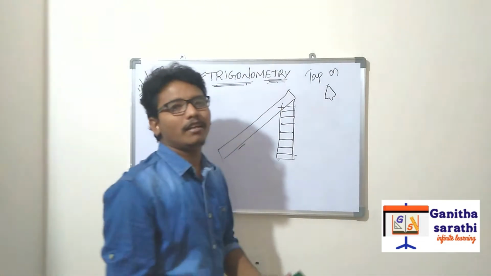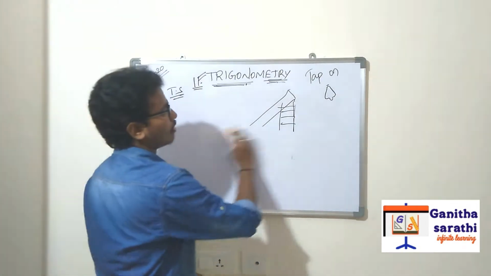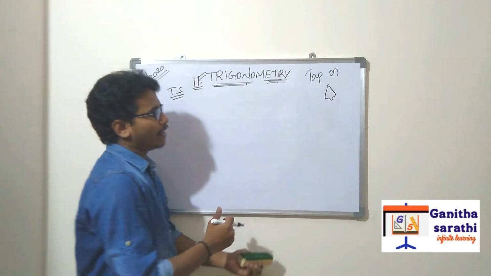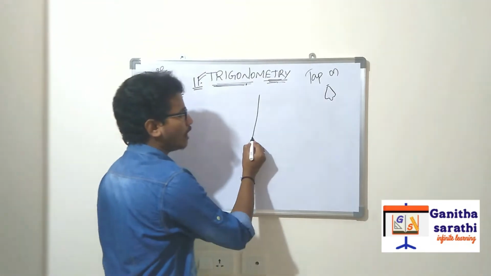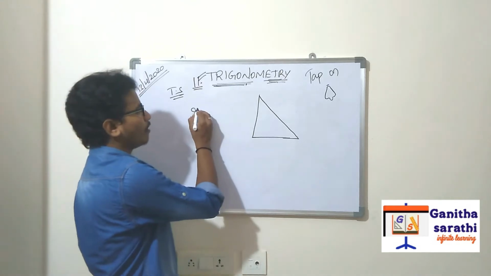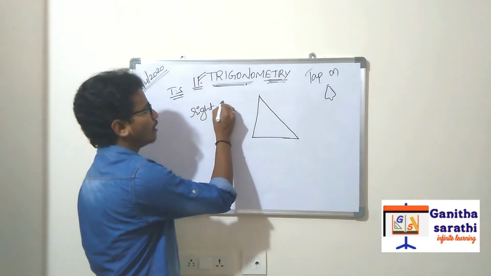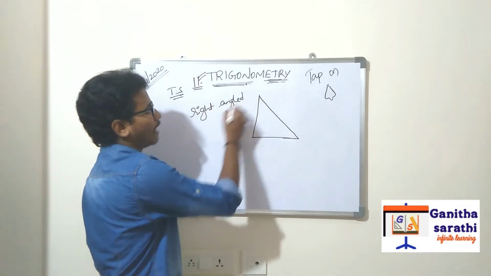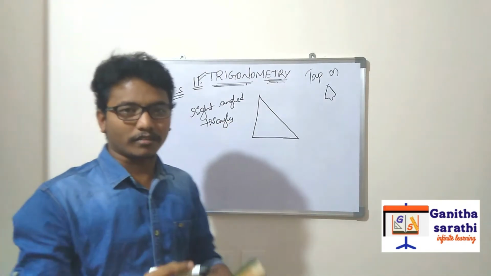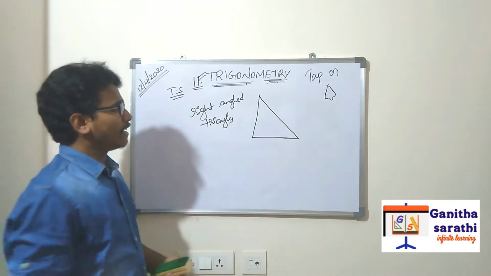Trigonometry. First of all, in trigonometry we will always be using only right angled triangles. Understood? Why are we using right angle triangles?